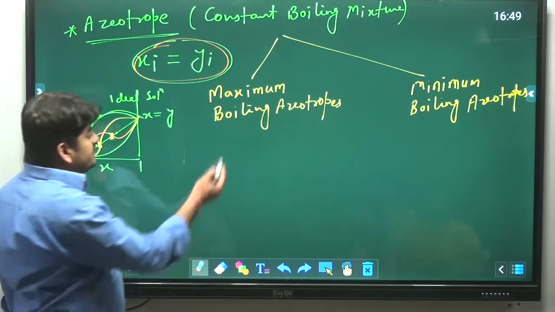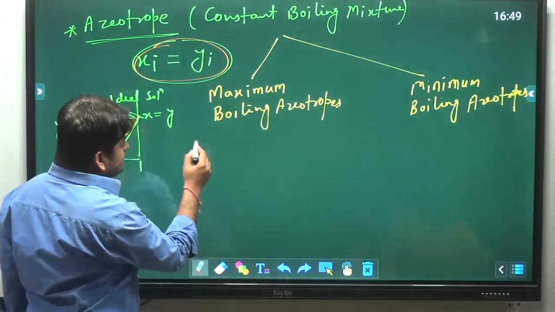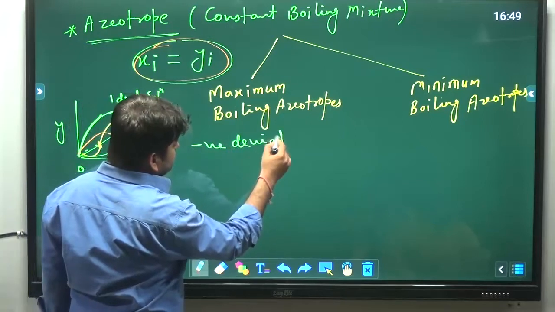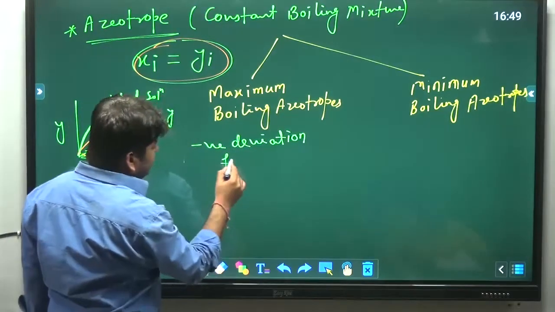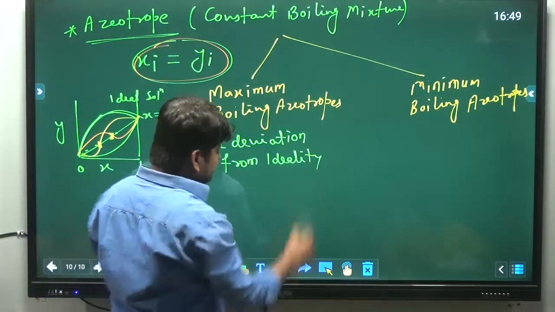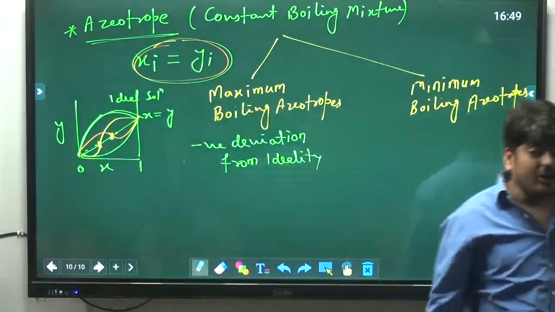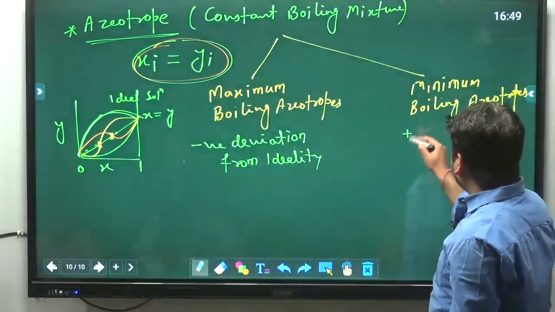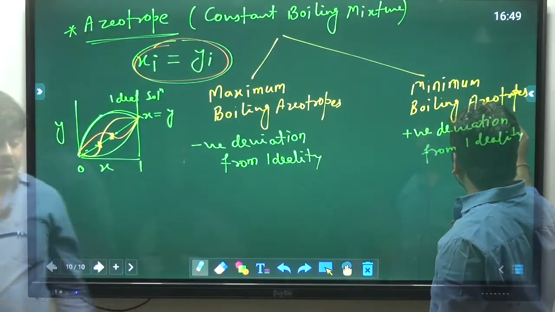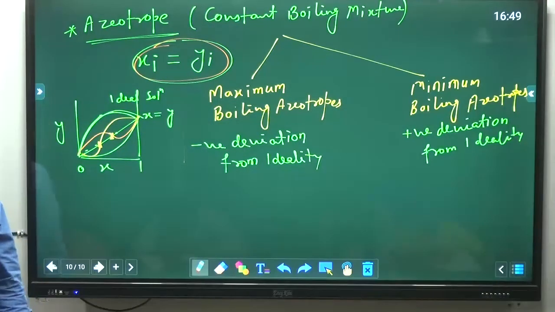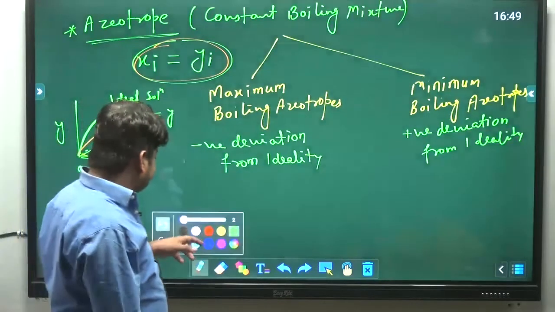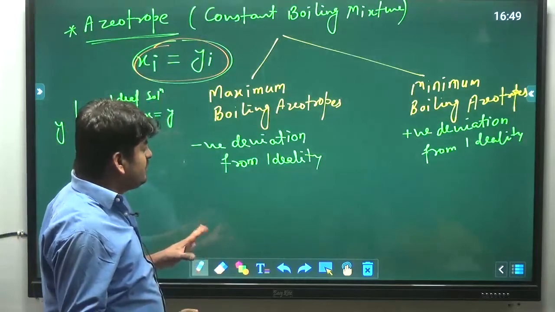And maximum boiling azeotropes show negative deviation from ideality, or you can say from Raoult's law. And minimum boiling azeotropes will show positive deviation from ideality. Why? We will discuss. Now what is the maximum and minimum boiling azeotrope? As the name suggests, it's very simple to understand now.